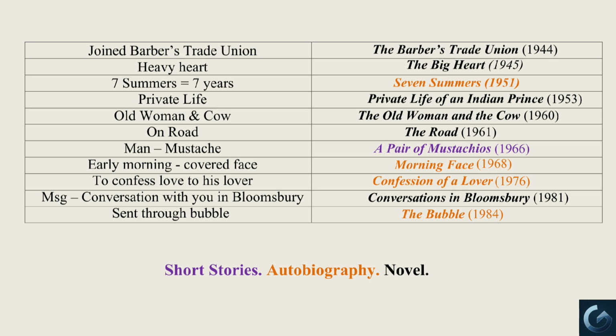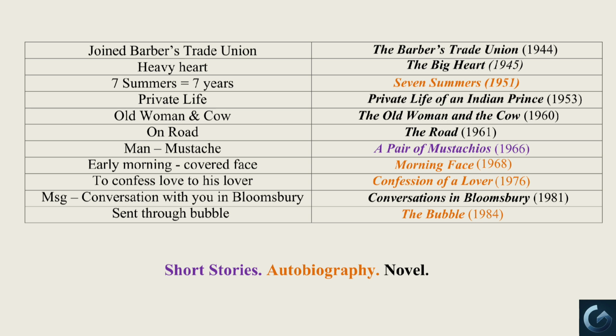Why did he do so? To confess his love to his lover. This stands for the work Confession of a Lover, published in 1976. Then he sent a message that he wants to have a conversation with her in Bloomsbury, right? This scene stands for the novel Conversations in Bloomsbury, published in 1981. How did he send the message? He sent the message through a bubble, right? Here the bubble stands for the autobiographical work The Bubble, published in 1984.